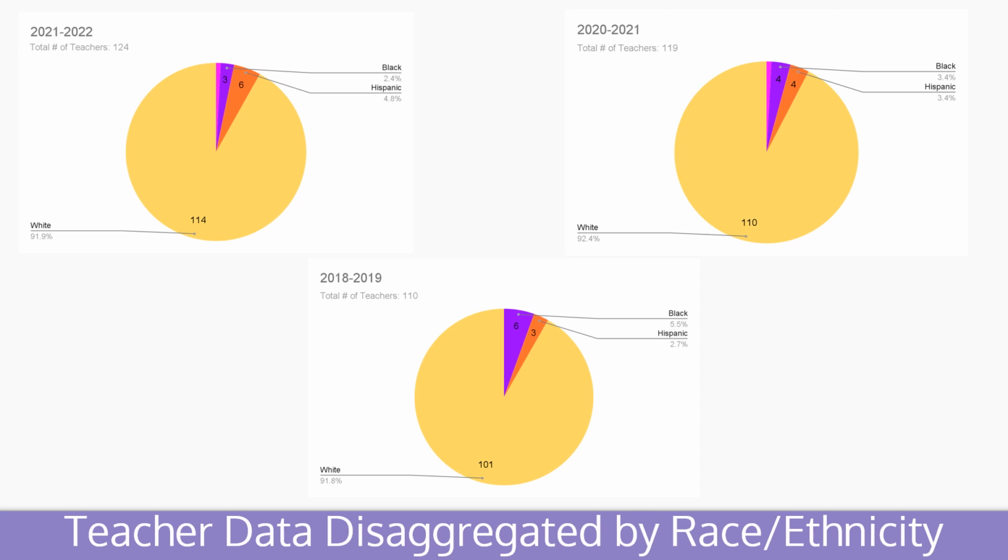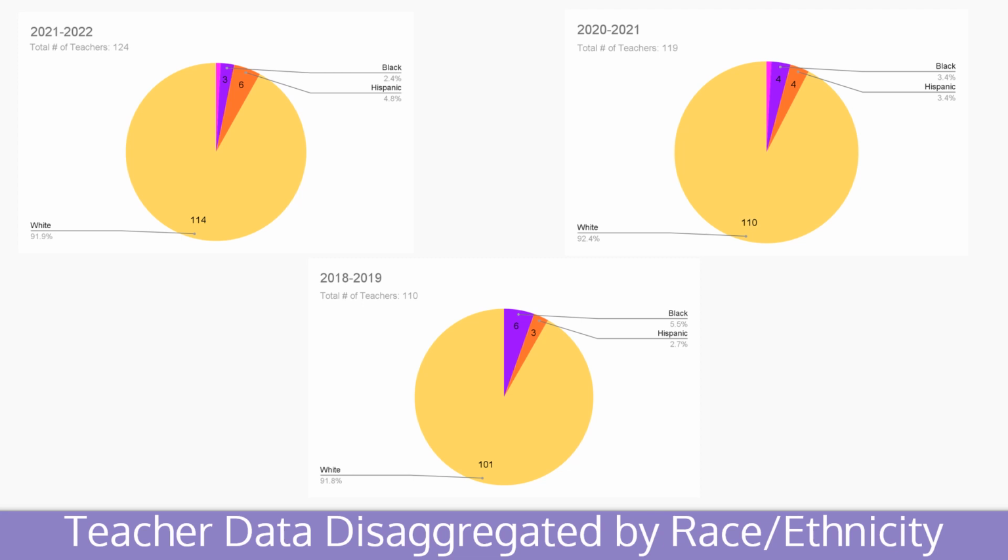Now we can look at the Hispanic teacher population. In 2021 to 22, we had 6 Hispanic teachers. In 2020 to 21, we had 4. And then in 18 to 19, we had 3 Hispanic teachers. So this number has increased each year.